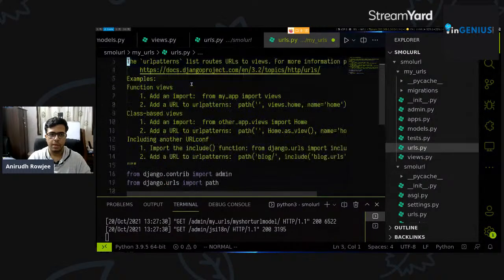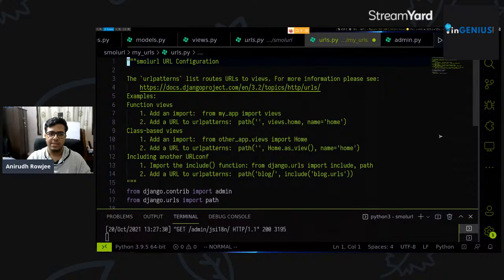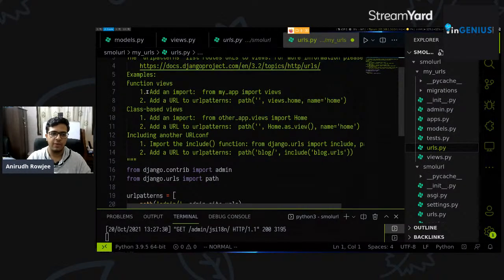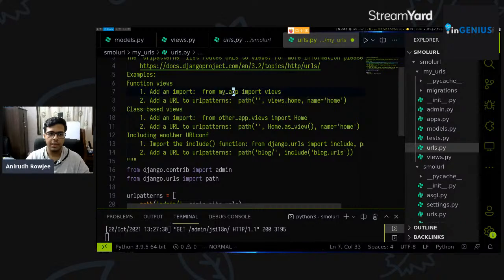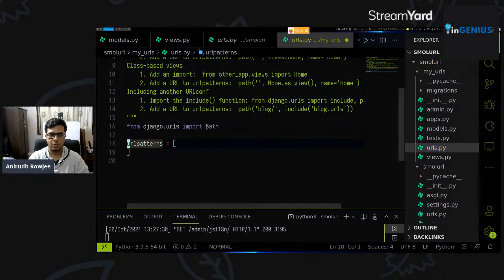Okay. It's just a bunch of notes on the URL configuration in itself. It says we list routes URLs to views, right? So you can add function views, which we're dealing with right now. So we have to add an import. The first thing we have to do is import our function into the URLs file. And we want to add a URL to our URL patterns. So we have a path descriptor here. We can point it to a specific view and we can give it a name if we want as well. All right, so we'll remove this line because we don't need the admin site anymore.